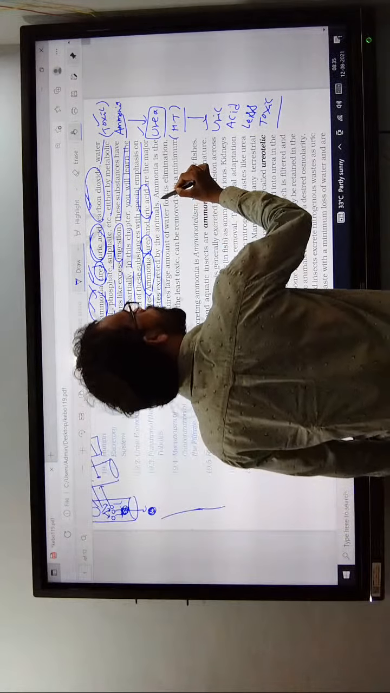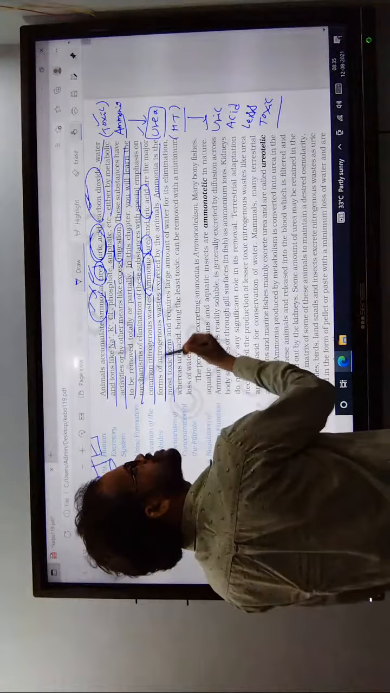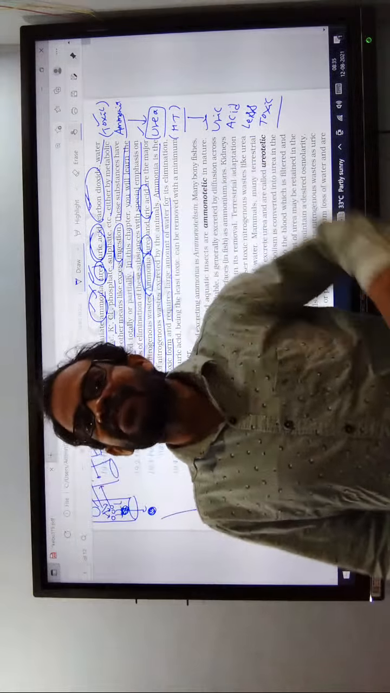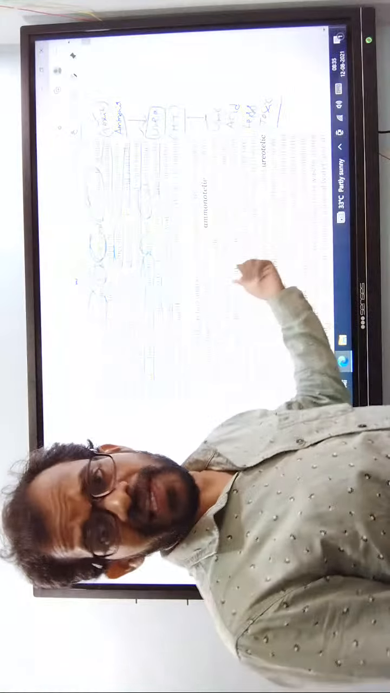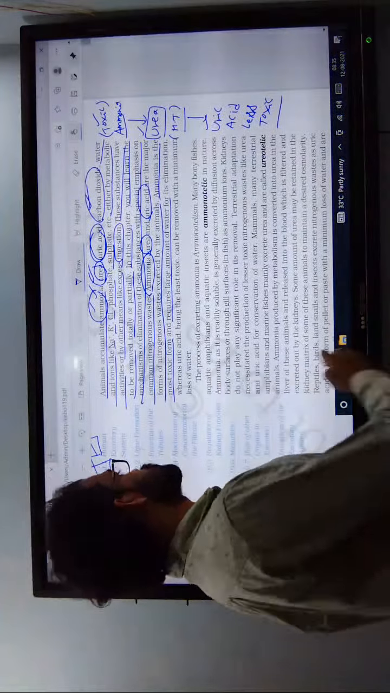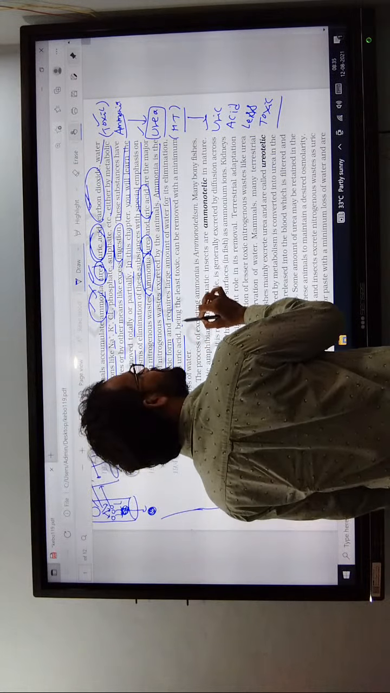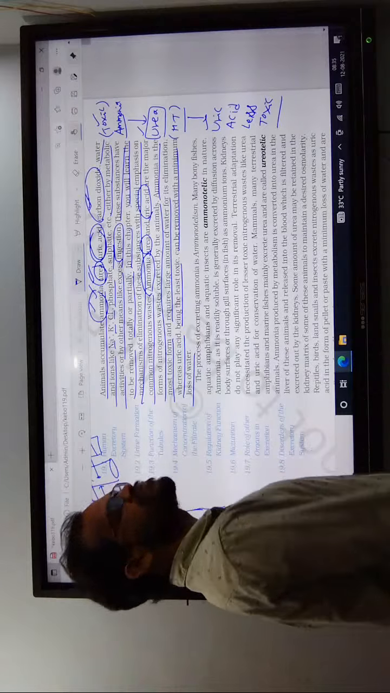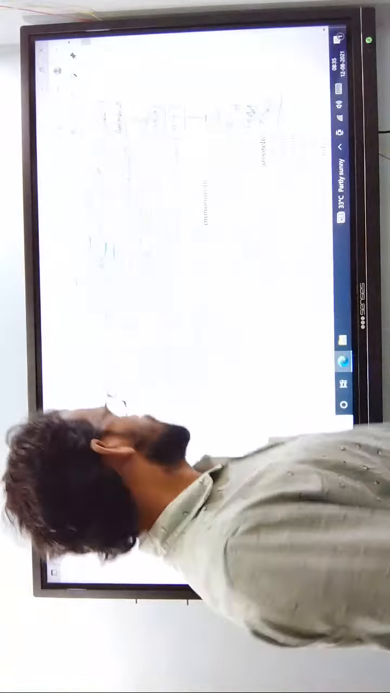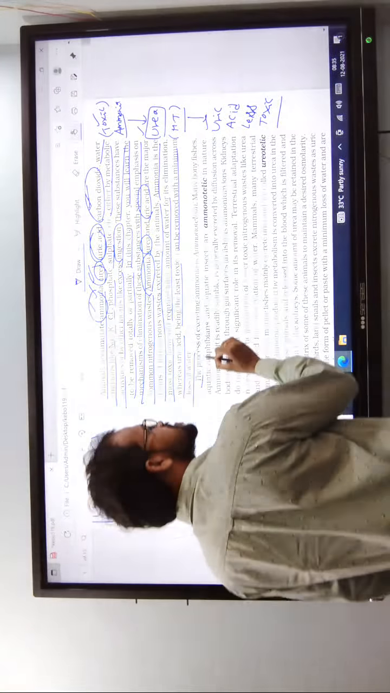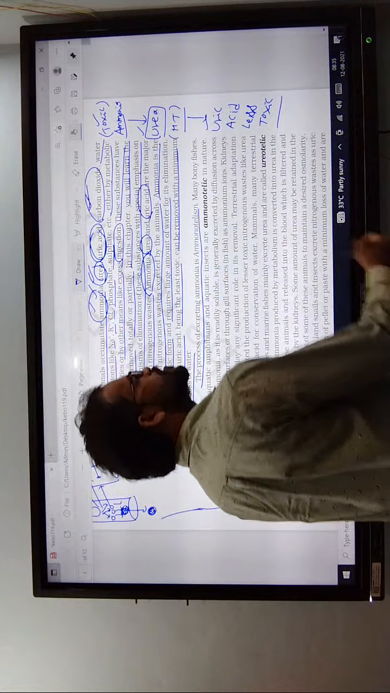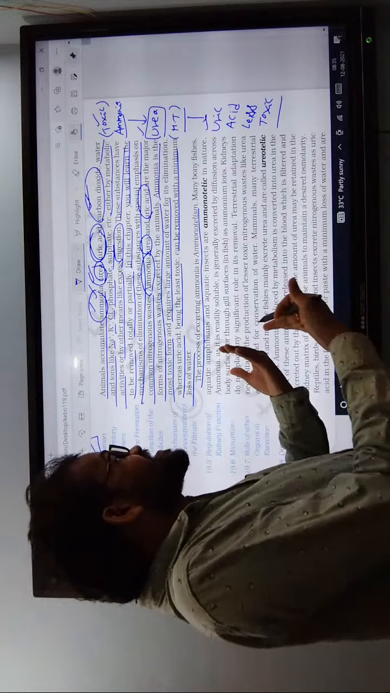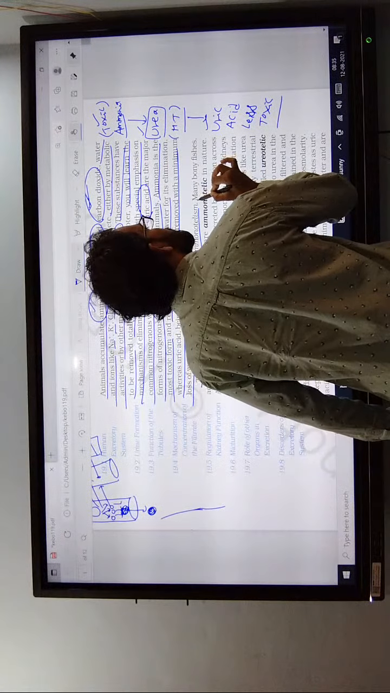Now see, ammonia is the most toxic form, and a large amount of water is required for its elimination. Because it is more toxic, more water is required, whereas uric acid is the least toxic and can be removed with minimum loss of water. The process of excreting ammonia is known as ammonotelism, and those animals are known as ammonotelic.